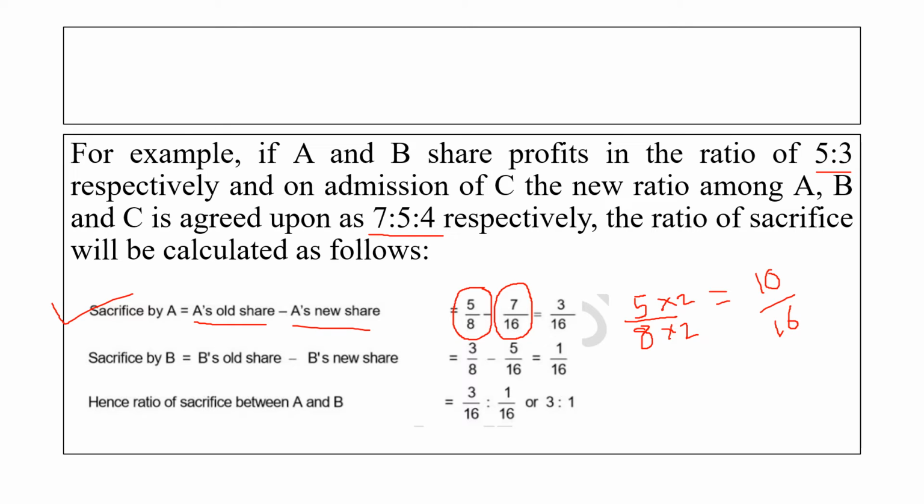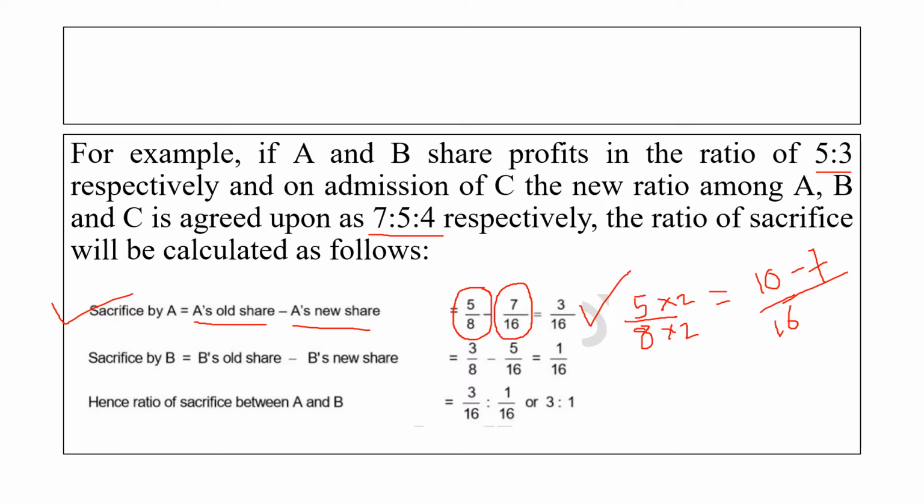For this, we multiply 5 by 2 and 8 by 2. The answer is 10 by 16. So when we subtract 7 from 10, we get 3. That means the sacrifice ratio of A is 3 by 16.